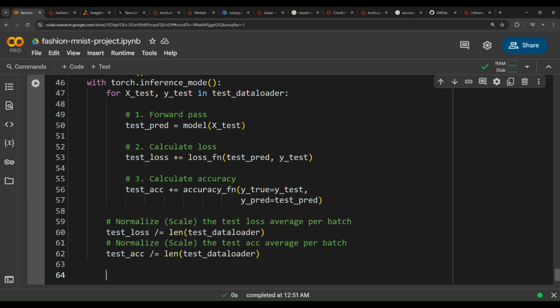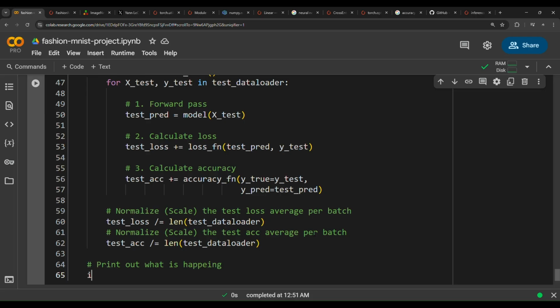The last thing is to print out what's happening. So print an f string, with \n to go to a new line.